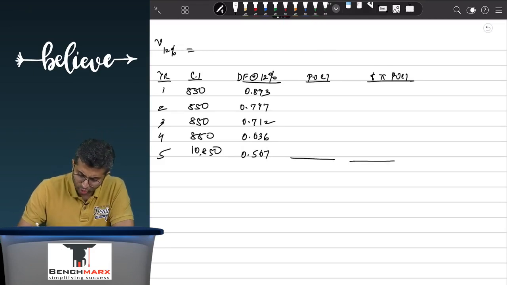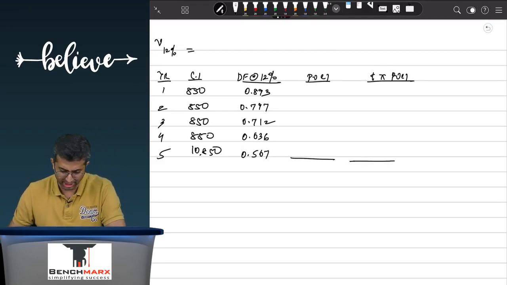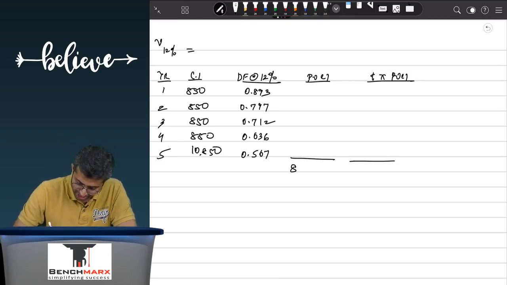So if we do run a few calculations, we will get 850 into 0.893 plus, 850 into 0.797 plus, 850 into 0.712 plus, 850 into 0.636 plus, 10,850 into 0.567 plus, and our favorite MRC, this will be